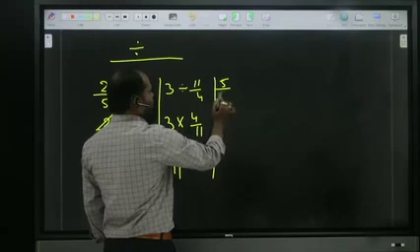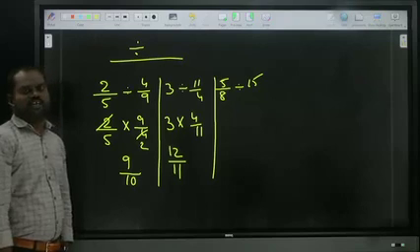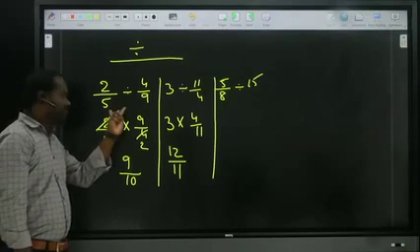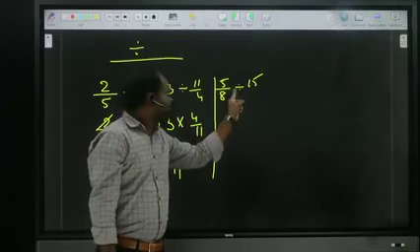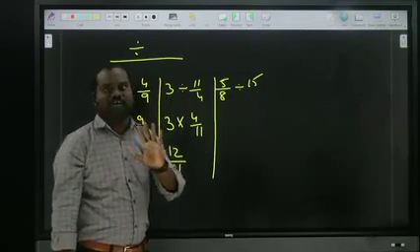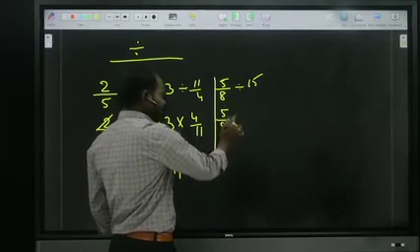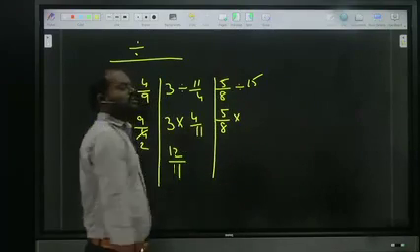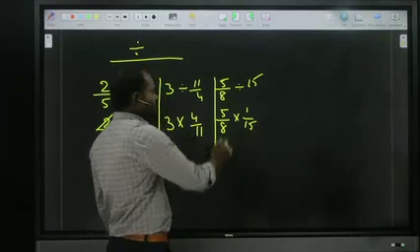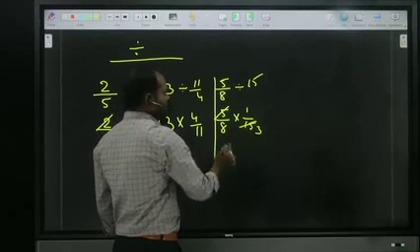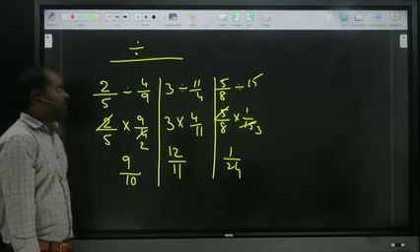5 by 8 divided by 15. Such kind of thing. Here I wrote both sides as fractions. Here the first is normal and the next is a fraction. Now the first is a fraction and the next is normal. 15 by nothing, nothing is by 1. Shall we see what will happen? 5 by 8, division, make the next fraction reverse order. By making it reverse, what will happen? 1 by 15. 5 ones, 5 threes. So what is the answer? 1 by 24. Is it clear? Now I have shown 3 examples.